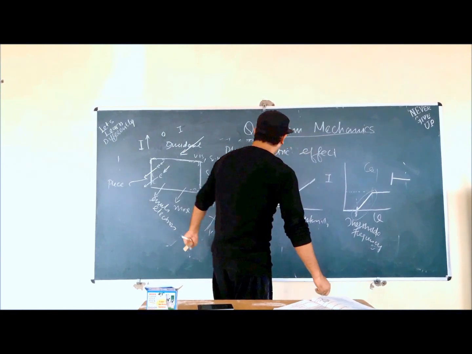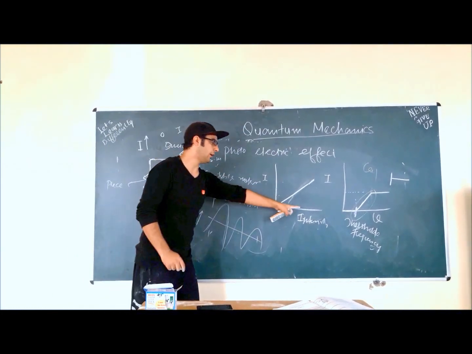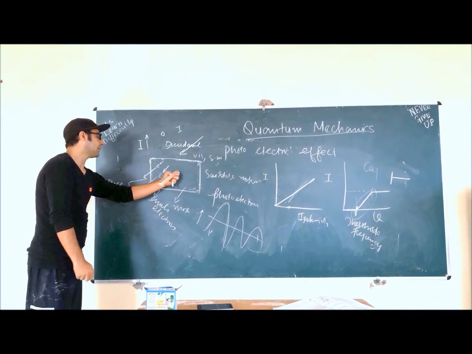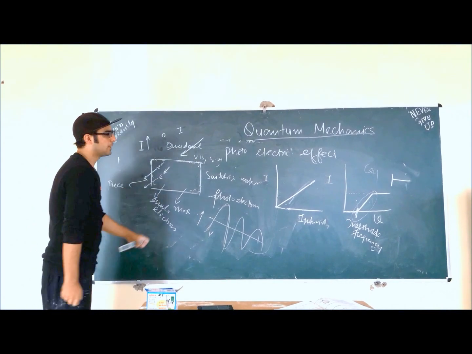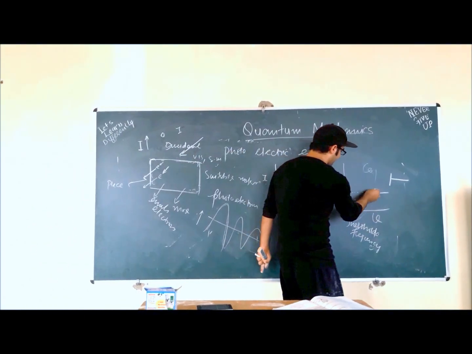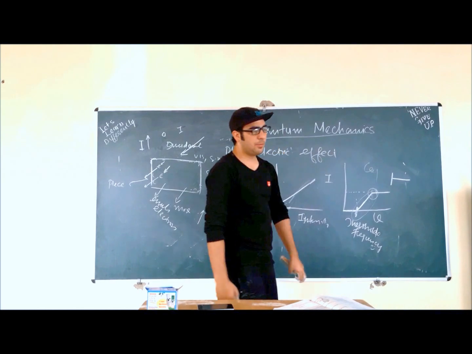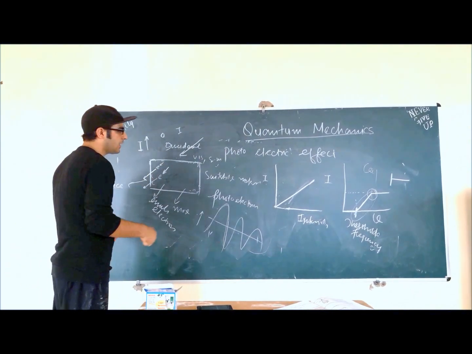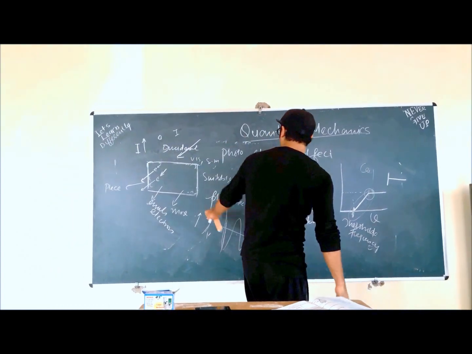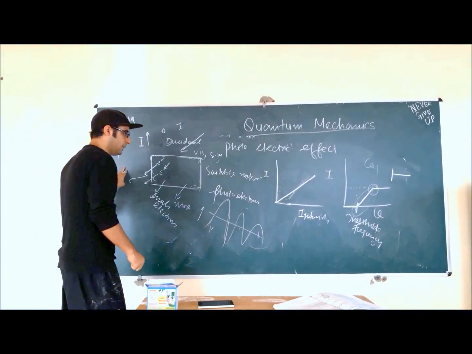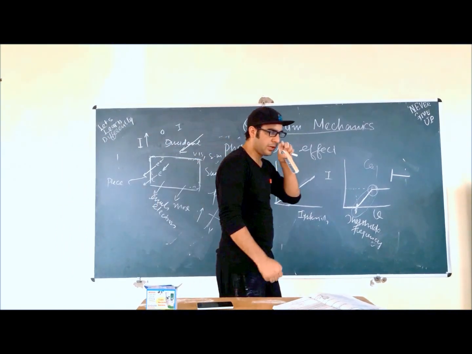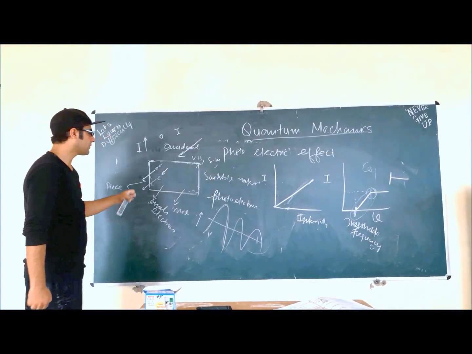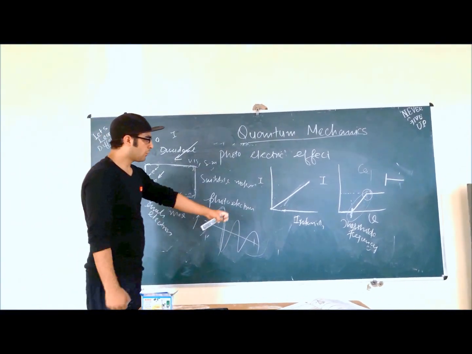But after that, when all the particles involved in a wave are consumed by these electrons, these electrons come out of the metal at this frequency. After that, there is no increase in current, because there isn't any particle left which will strike the electron and make it come out of the metal. So Newton's corpuscular theory easily explains these two graphs. But the Huygens wave theory, or quantum mechanics, would not explain this.